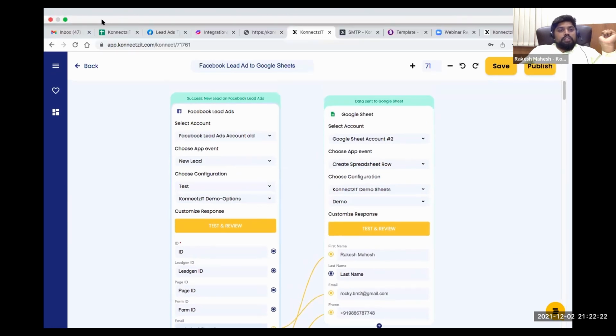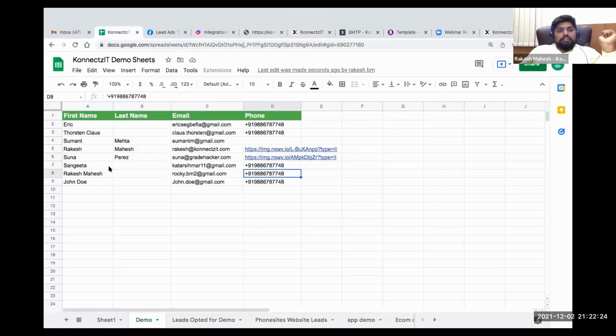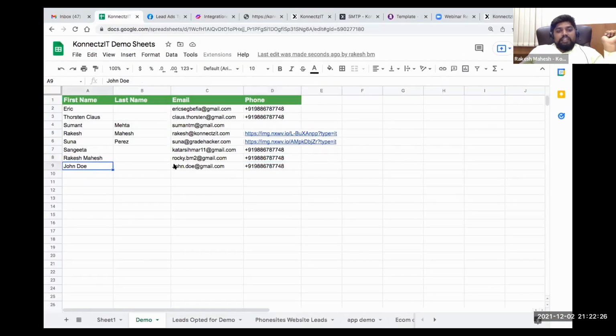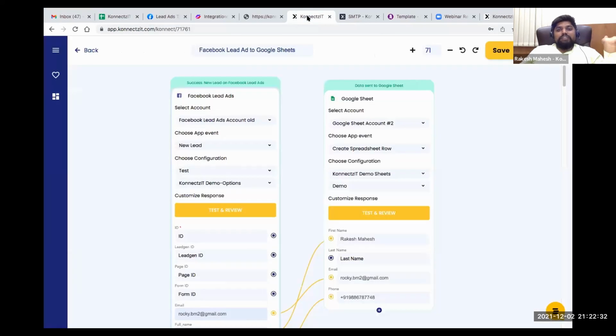So now let's go to Google Sheet, and you can see this, guys. The name, email ID, and the phone number will be added automatically whenever there is a new lead filled inside Facebook. So this is how you can connect authorized apps.